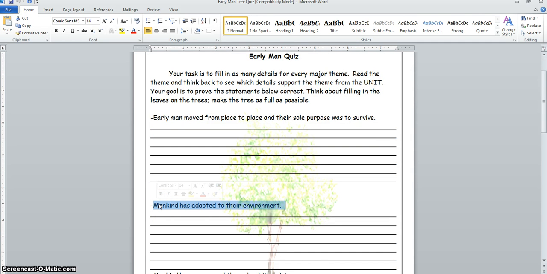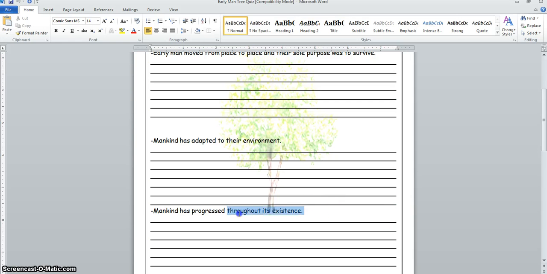Mankind adapted to their environment. Again, what kind of mankind? We're talking about Paleolithic. Yes, we still do that today, but we're not looking for that right now. We're looking for what we talked about in class. So Paleolithic man lived in caves. When did they live in caves? So we're looking at the Paleolithic era. You can put down during the Ice Age. Also, they're creating fire to survive the Ice Age. And they would also dress based on climate. So these are ways that they are adapting during the Paleolithic age to their environment, which is what we're talking about for these first three questions.